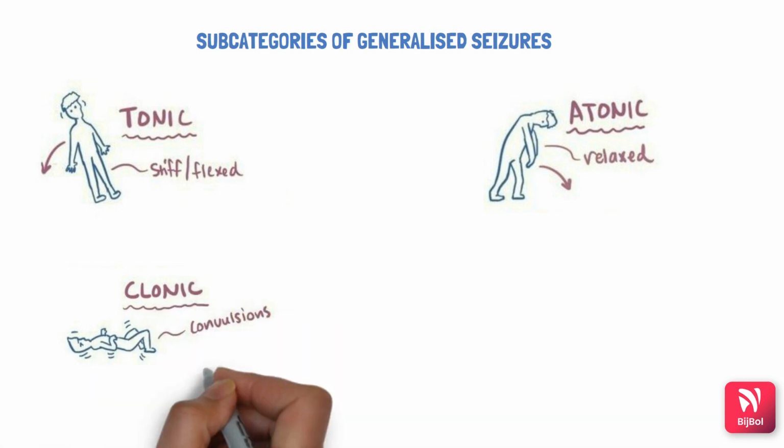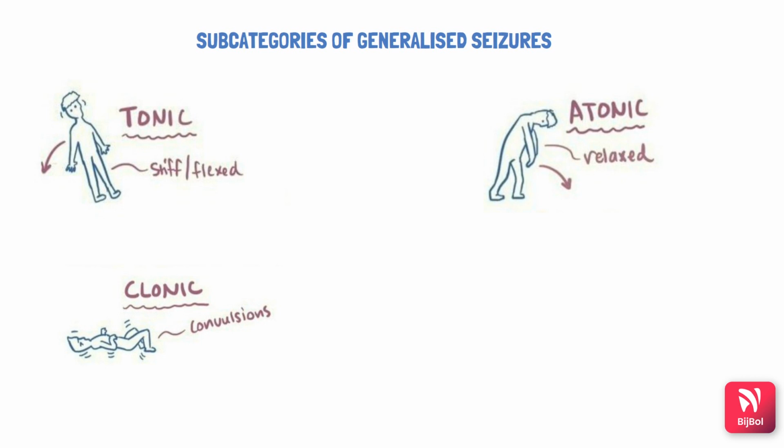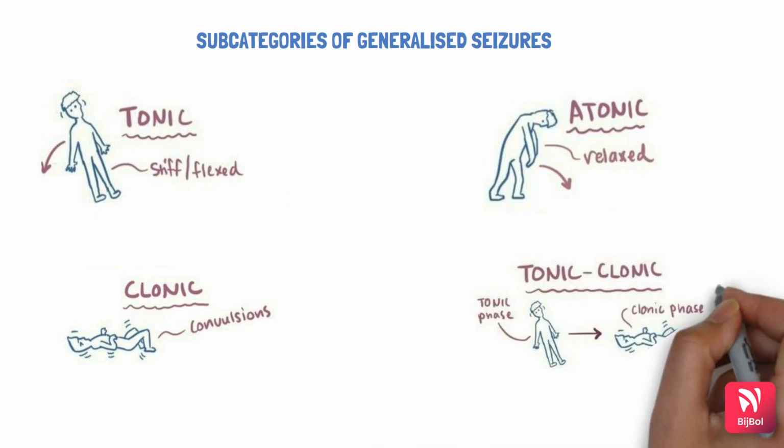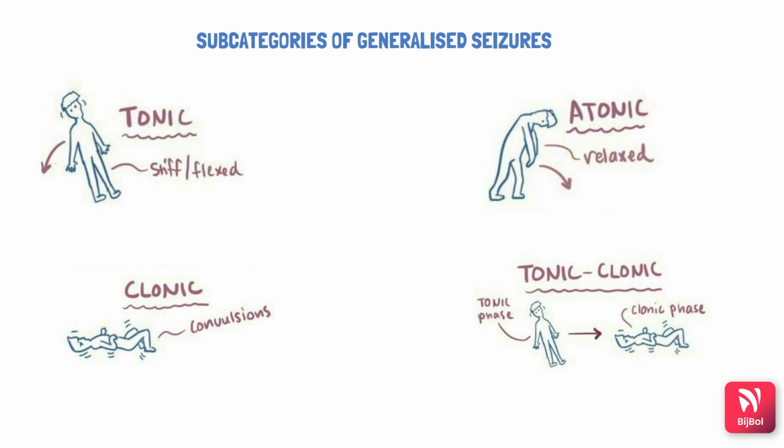Seizures can also be clonic, where there are violent muscle contractions, also known as convulsions. Now there is something called tonic-clonic seizures. These are the most common generalized seizures where patients experience a tonic phase where the muscles suddenly tense up. That is, the muscles suddenly get stiff, followed by a clonic phase where the muscles rapidly contract and relax.